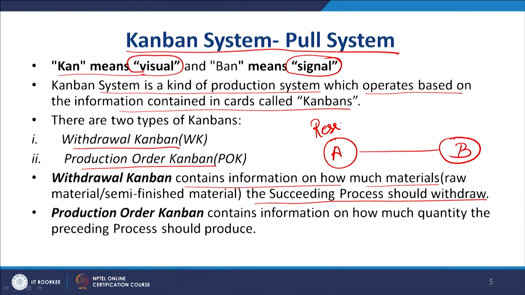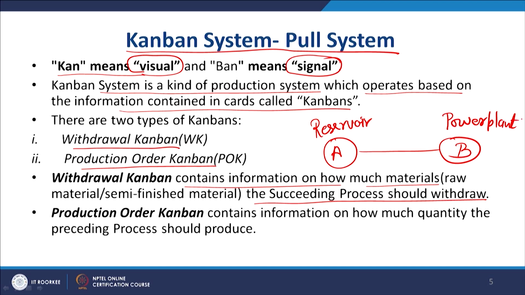Here we use this withdrawal Kanban where you regularly have information on how much water level is available and how much you can withdraw for producing the electricity. That is a very appropriate example for the withdrawal Kanban: stage A is like a reservoir and stage B is your power plant.